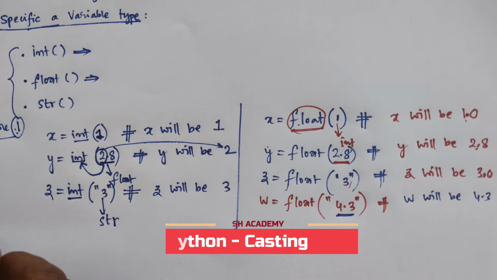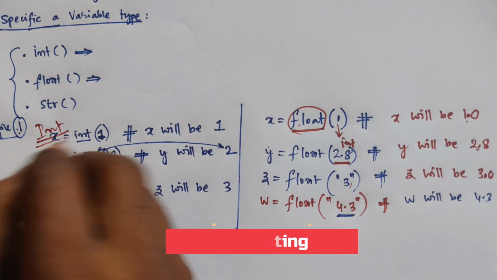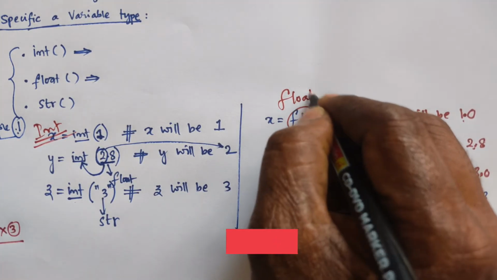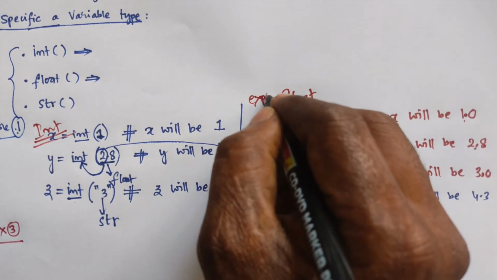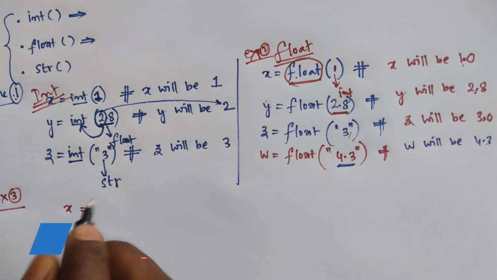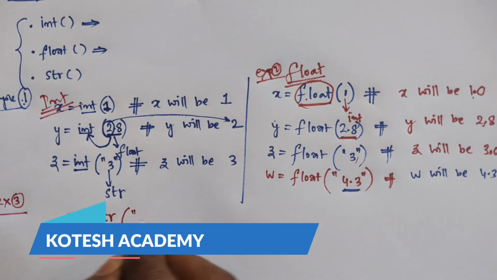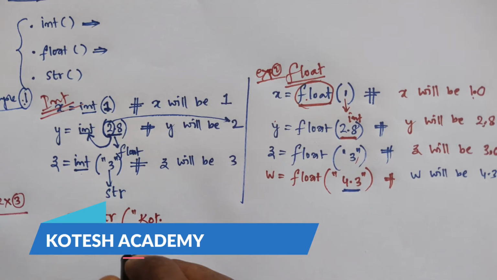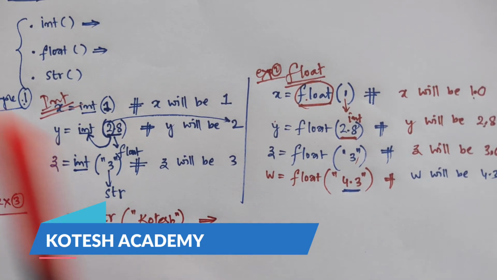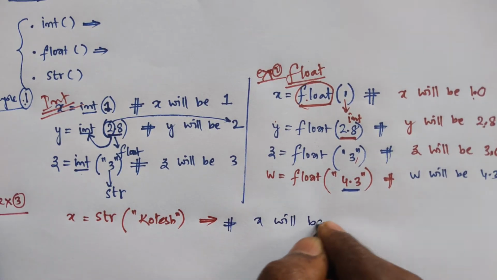And similarly, example 3. This one is for only integer, this is for float, this one is example 2, this one is example 3. Here in example 3, simply you are taking x is equal to str of a string, whatever the data you have, it can be represented as it is, you will get that data. So, that output you will get is that x will be your name.